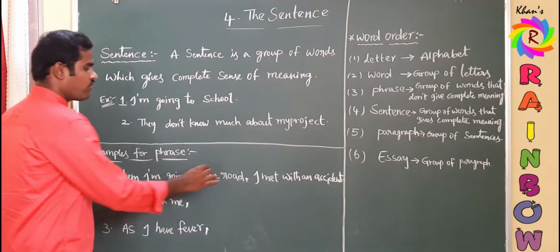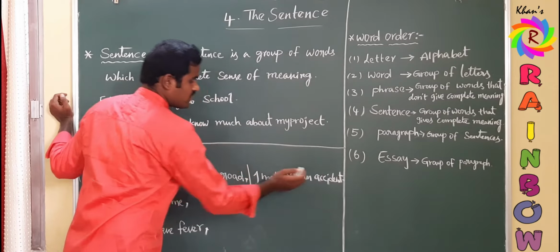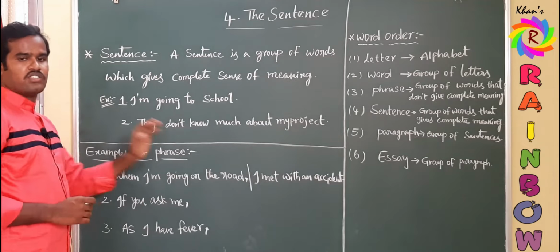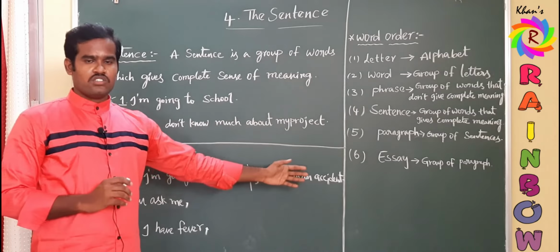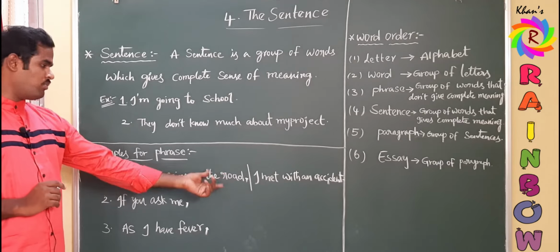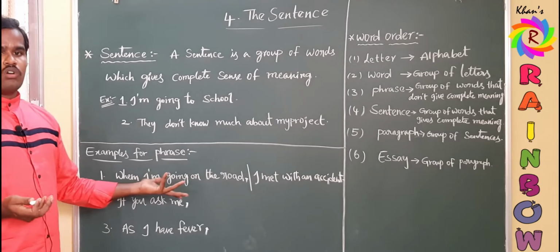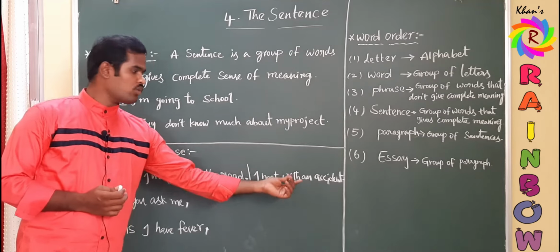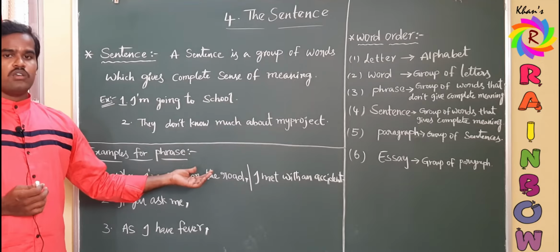Up to here it is a phrase and this is a sentence: "I met with an accident." We cannot call this a phrase, of course, because "I met with an accident" gives complete thought, complete sense of meaning. But this first phrase cannot give complete sense of meaning. "When I am going on the road", that's all. What happened? We don't know, because this statement is dependent on the next statement. Without it, this phrase doesn't give any meaning.